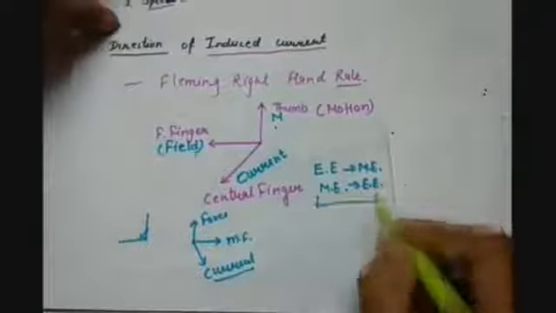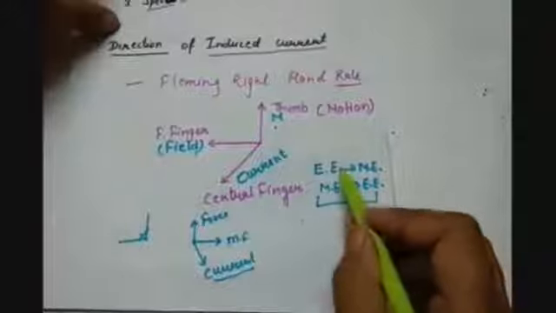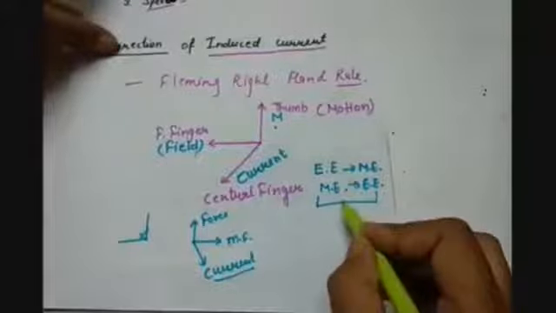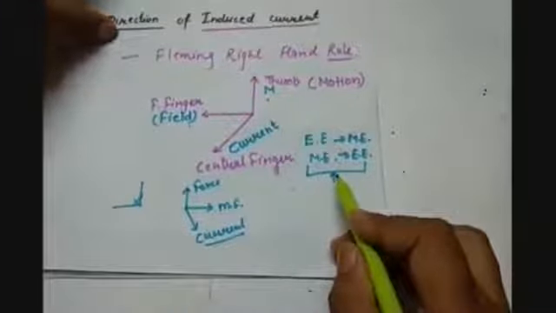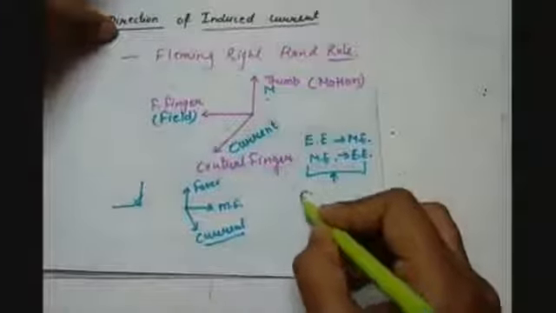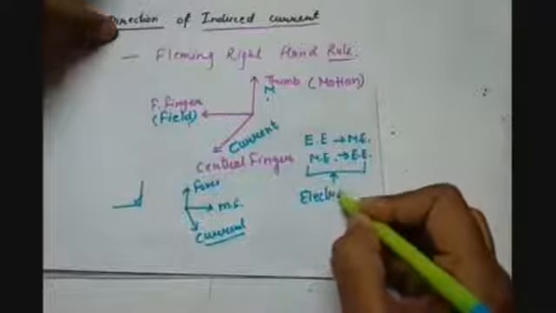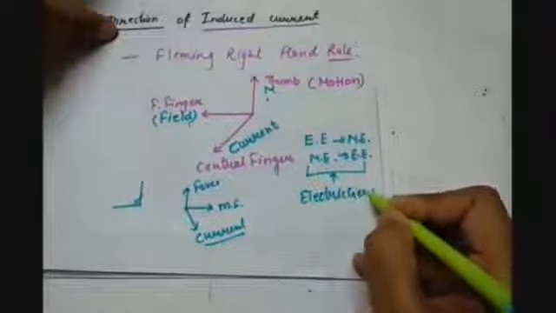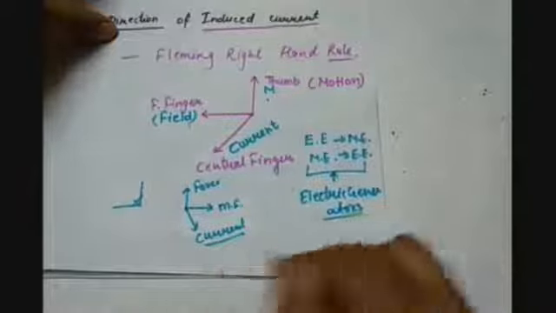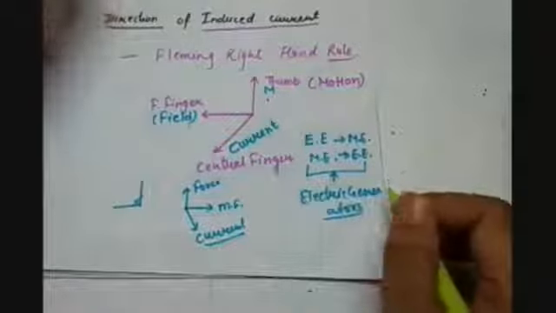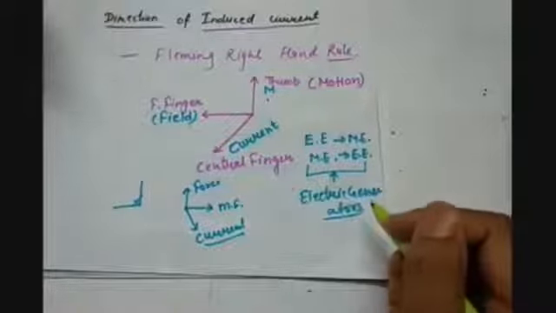So this is the reverse process of the electric motor, and the devices which are based on this principle are electric generators. We'll study electric generators in our next lecture.